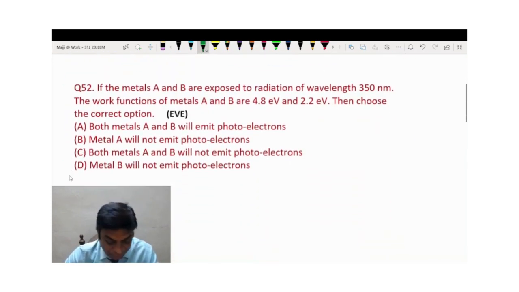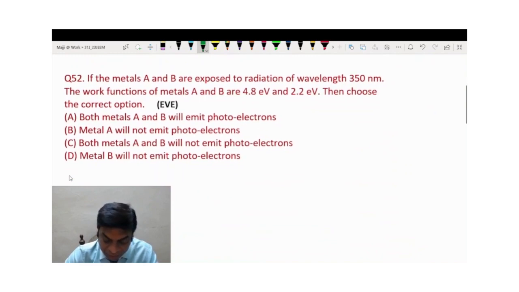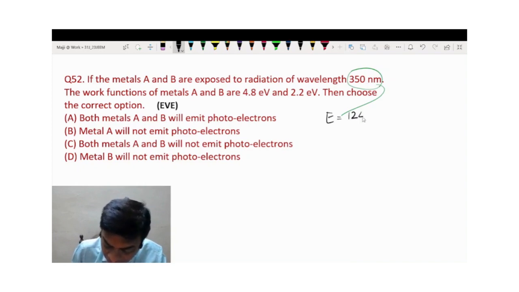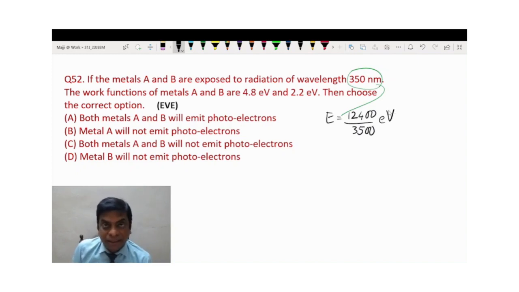Moving to the next question. If metals A and B are exposed to radiation of a given wavelength, with given work functions of the metals, then choose the correct option. Now let us calculate the energy corresponding to this wavelength. So energy is 12400 upon wavelength in angstrom. This you'll get in electron volt. This is the shortcut to calculate the energy of a photon if you know the wavelength.